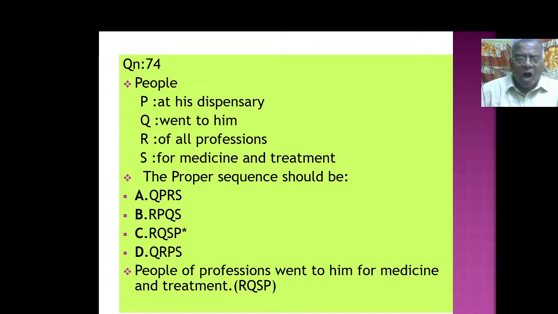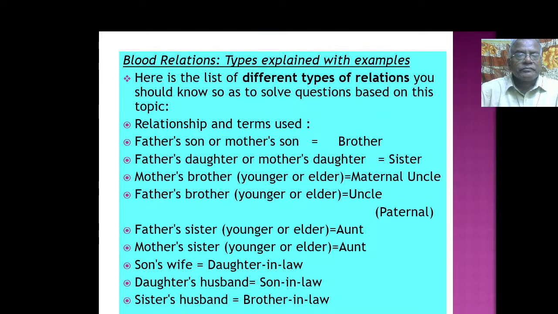RQSP. Now let us talk about blood relations. Very interesting. Normally the girls, ladies will be able to find out so easily rather than men. Men will be sometimes, I should not generalize, at least for me it's very difficult. In general, it's very difficult for us to understand the inner relations, all this stuff, sometimes. But anyhow, we can find out through some rules also.